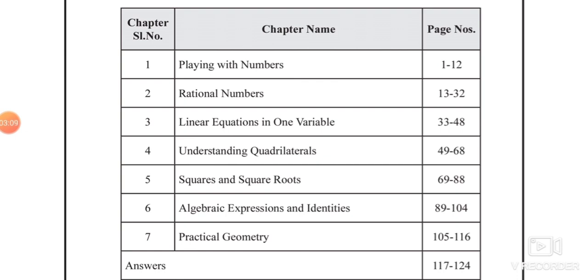Next, identities, and we learn a few identities here and application of these identities. In chapter 7, practical geometry, we see construction of quadrilaterals based on different conditions and some cases.